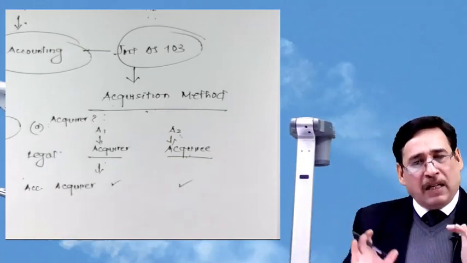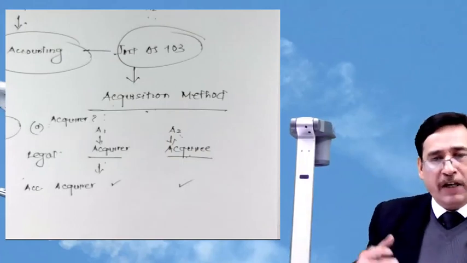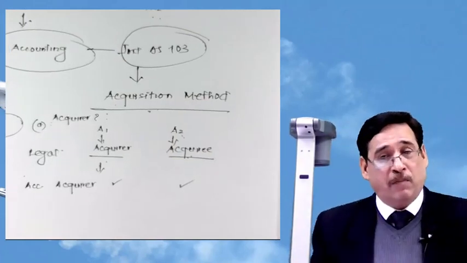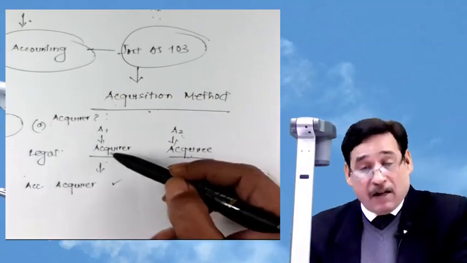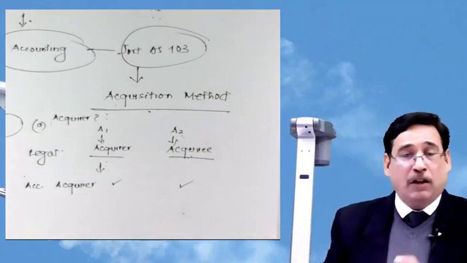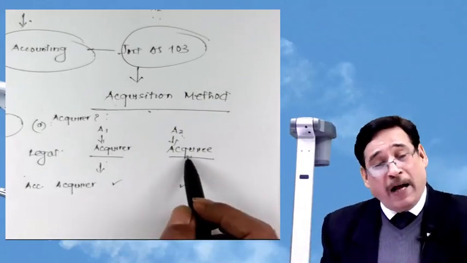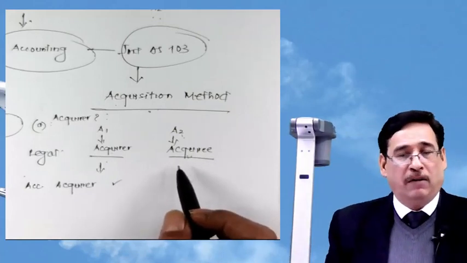But there are some questions, and we have kept a separate section for that. Over that we have given some case studies where we will discuss what those rare circumstances are when the accounting acquirer can be different. For example, there could be a possible case when the acquiree will have to do the accounting from the perspective of acquirer.